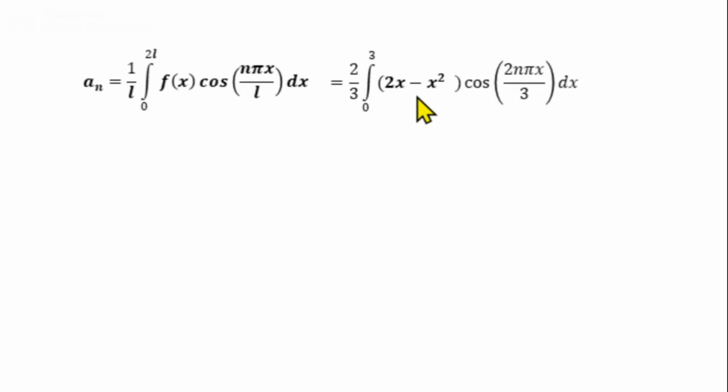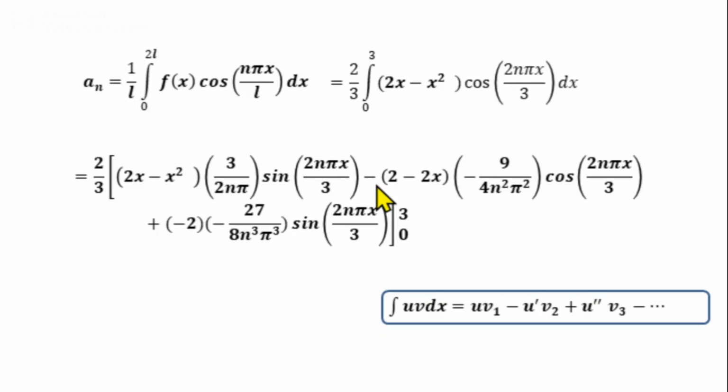So first term: 2/3 into u v1, so (2x − x²) into the integral of v. The integral of cos(2nπx/3) is sin(2nπx/3) divided by 2nπ/3, or we can write (2x − x²) into 3/(2nπ) sin(2nπx/3), minus u' v2. u' is the derivative of 2x − x², that is 2 − 2x, and v2.